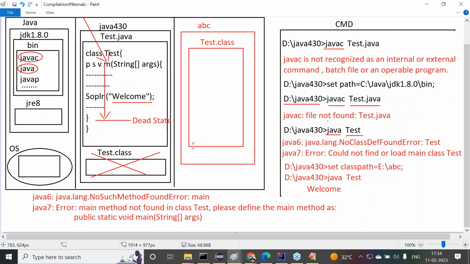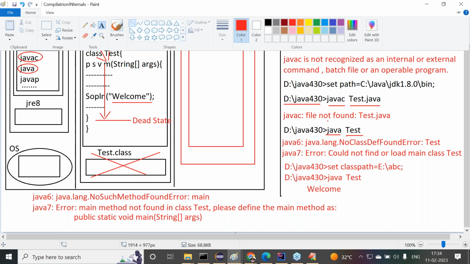When the JVM is loading the Test class bytecode into memory, it will search for the main method. In case the main method is not available in the loaded main class, what will the JVM do? It will provide a message. Up to Java 6, it is java.lang.NoSuchMethodError: main. That's it.